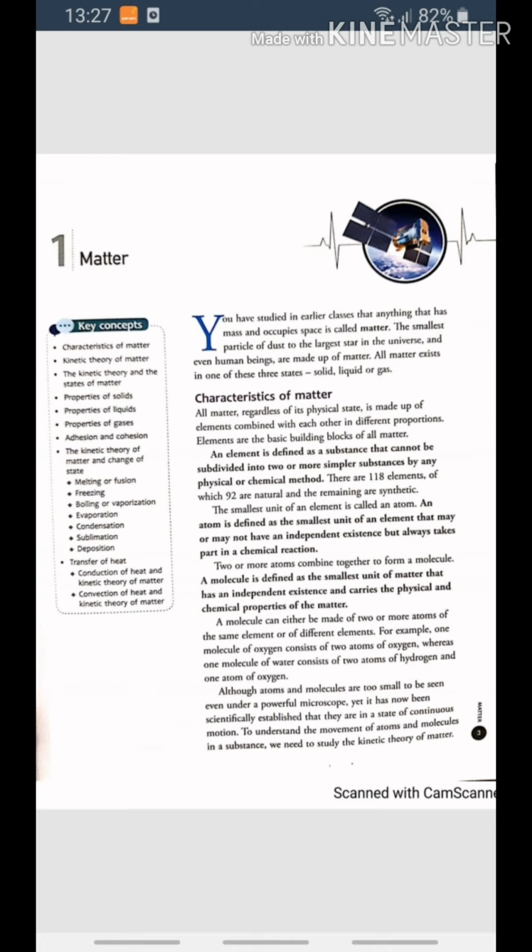In liquids and gases, molecules possess weaker intermolecular forces of attraction and thus have a tendency to break away from each other when supplied with adequate heat energy. The mode of transfer of heat energy, where the particles of a fluid actually move from a place of higher temperature to a place of lower temperature, is called convection.